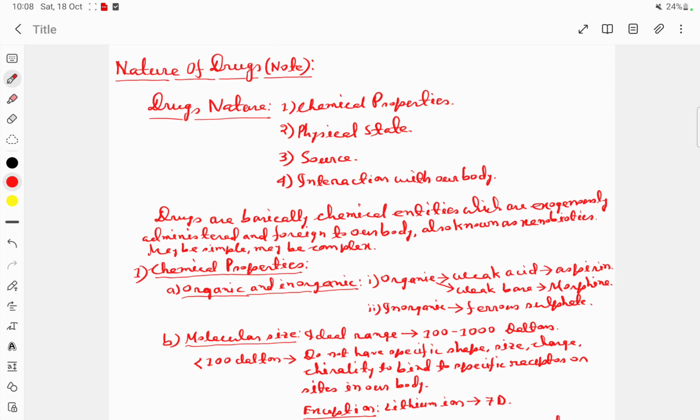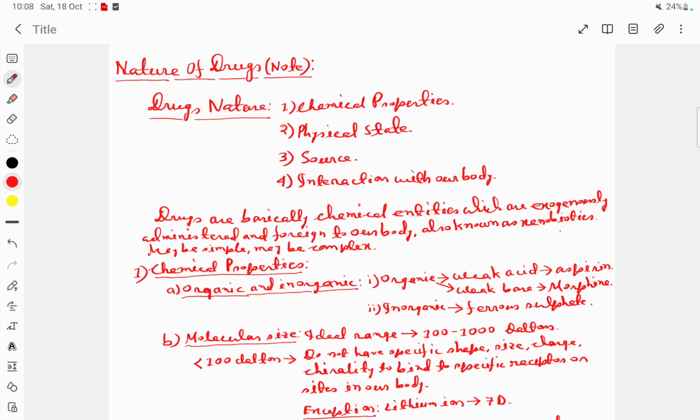So drugs are basically chemical entities that are exogenously administered and they are foreign to our body, so they are termed as xenobiotics. Now the nature of drugs depends on four factors. These are chemical properties of the drug, physical state of the drug, the source from which it is obtained, and the interaction with our body.